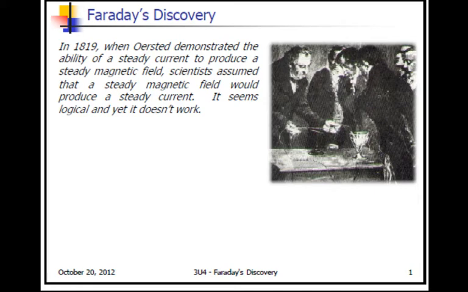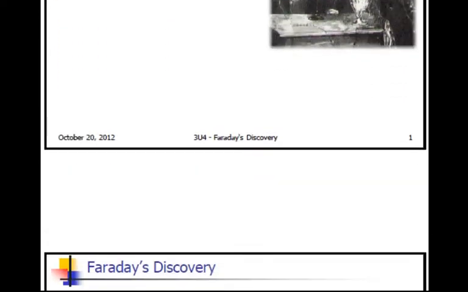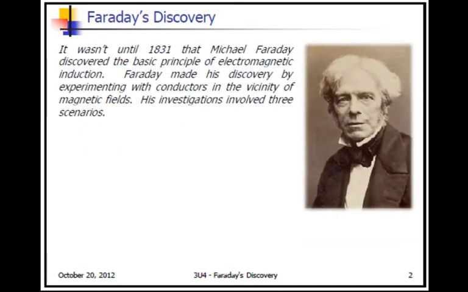So when Ørsted demonstrated the ability of a steady current to produce a steady magnetic field, scientists assumed that a steady magnetic field would produce a steady current. It seemed logical, but it didn't work that way. In 1831, though, Michael Faraday discovered the basic principle of electromagnetic induction.